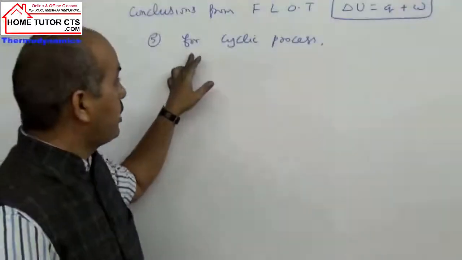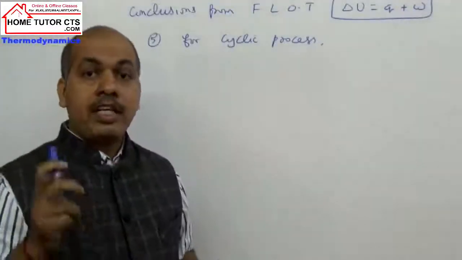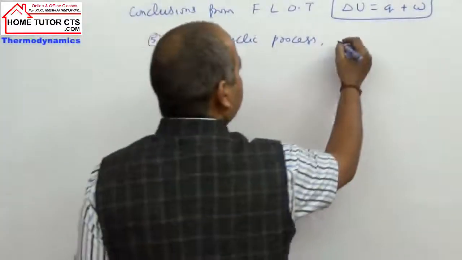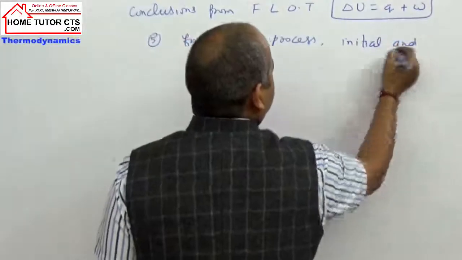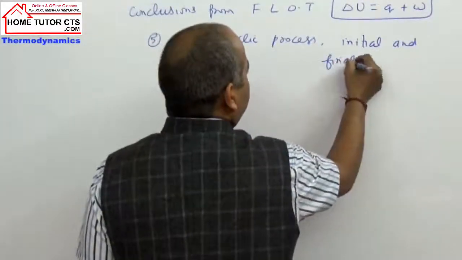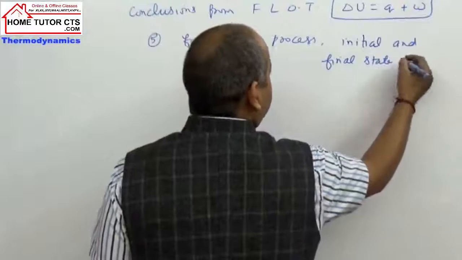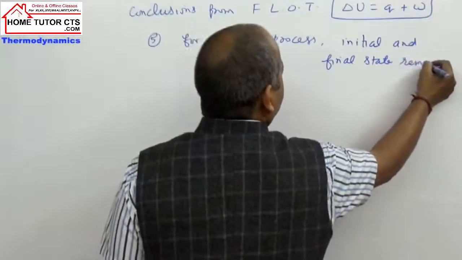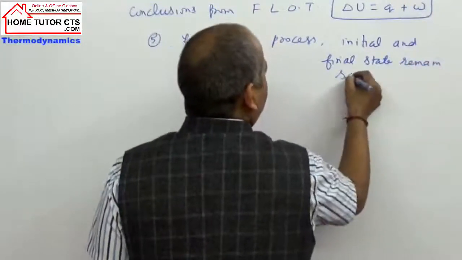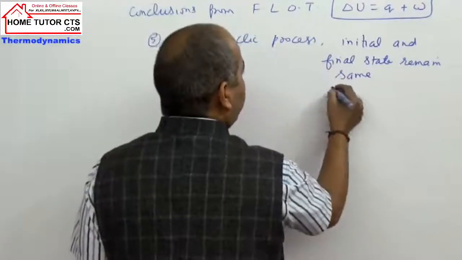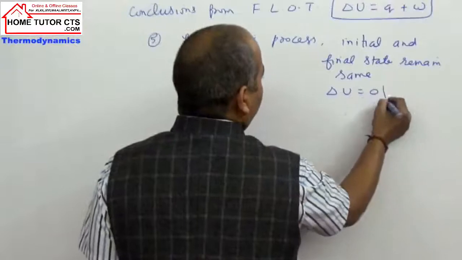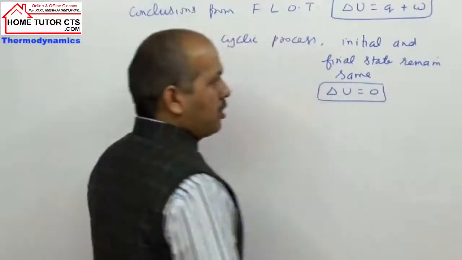Next, we can take the cyclic process. What happens? The state remains the same, which means the initial and final states remain the same. In this case, delta U will be 0, because U is a state function.